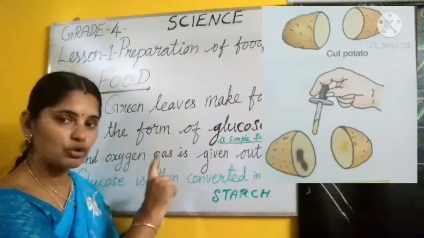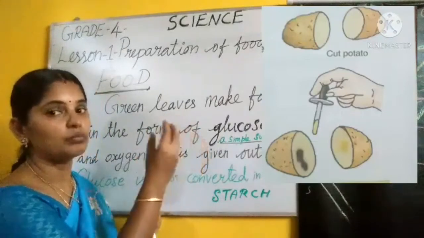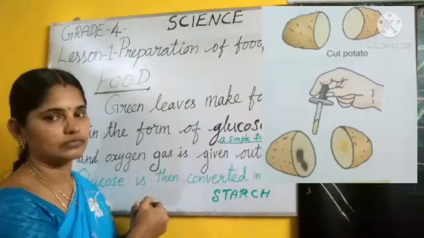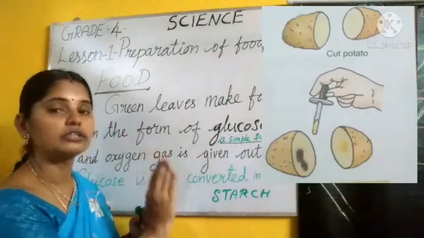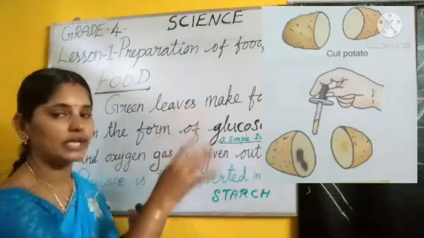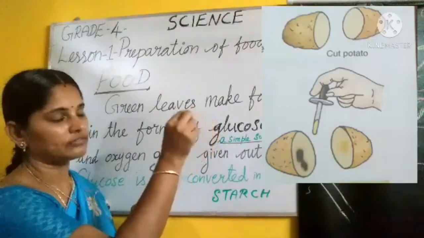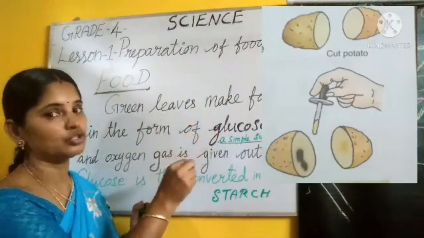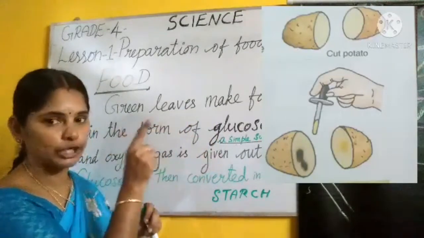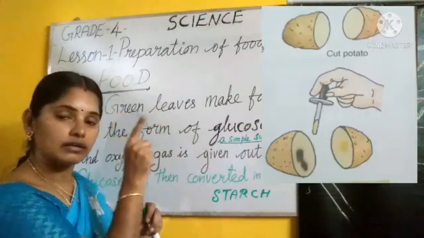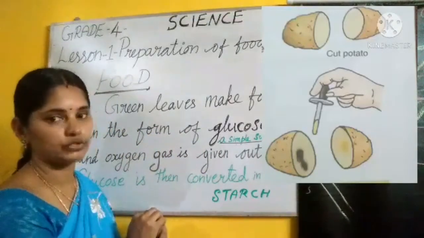The reaction between iodine solution and starch turns blue-black in color. If starch is present in the potato, it will turn blue-black, and the place where the drop was put turns blue-black. So check it. The part where the iodine solution is applied turns into blue-black color. So it proves that potato is rich in starch content. Okay.